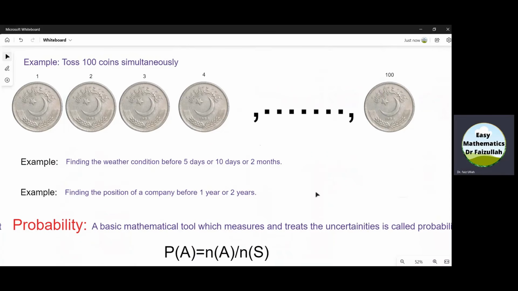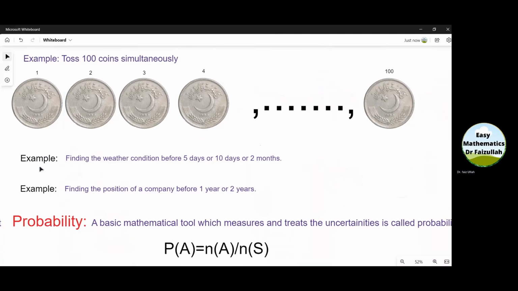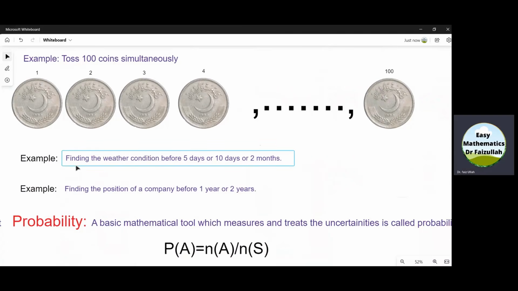Let us see another example. Suppose today is a sunny day, but I want to know what will be the weather tomorrow, after 10 days or after 20 days. Then this is an uncertain situation because I want to measure something before it happens.